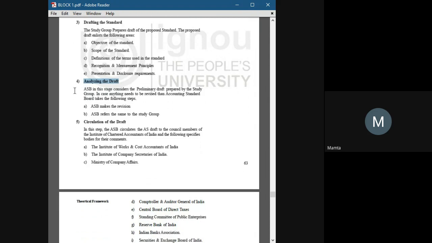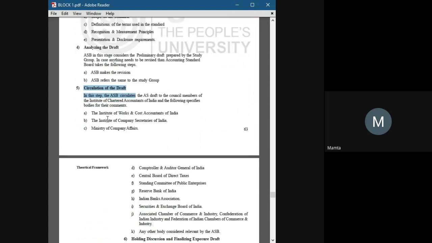After passing the analysis of the draft, it goes to the circulation of the draft. We circulate the AS draft to the council members of ICAI, and the authority will look after it. They will examine the draft and provide their opinion and recommendation regarding it.